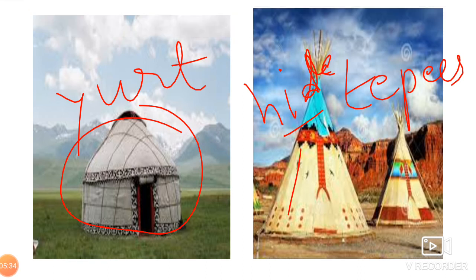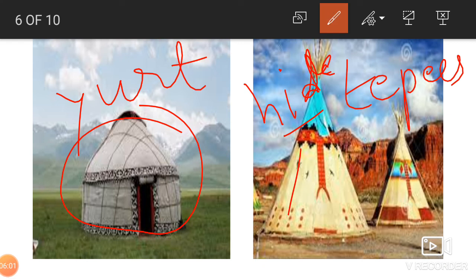So please remember yurt. It is found in Kyrgyzstan, Central Asia, by the nomadic horsemen. They make this rounded tent, and they move from one place to another, those nomads. And then next comes the tepee. I told you, in Native America, and it is made up of animal skin, animal hide.